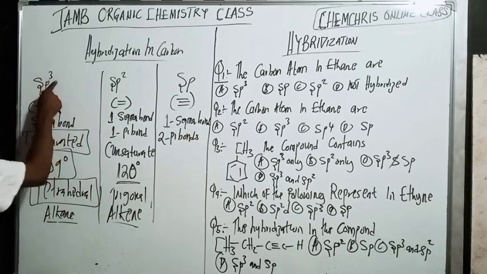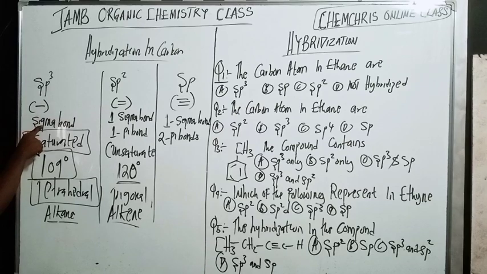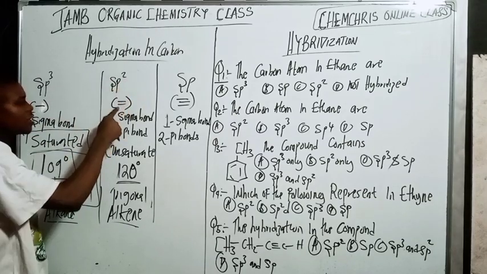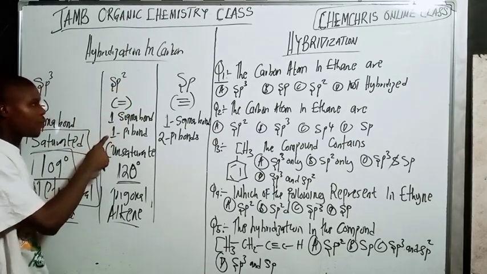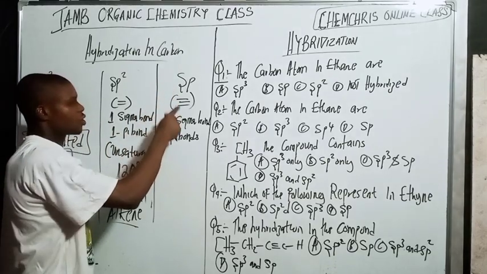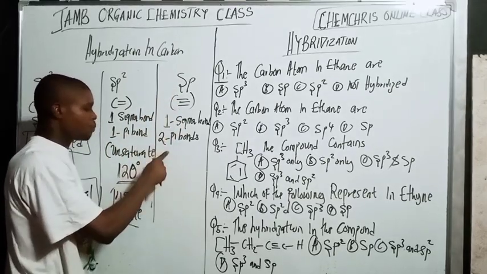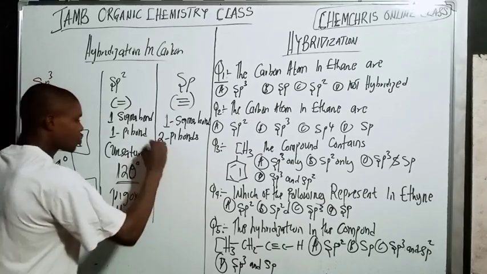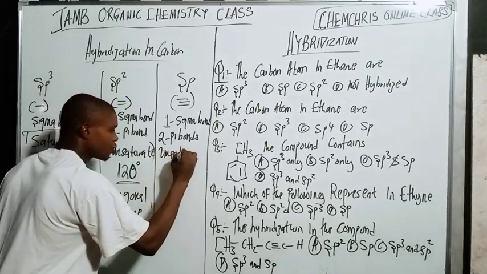So sp3 is a single bond, just a sigma bond. sp2 is a double bond, one sigma bond, one pi bond. sp is a triple bond, one sigma bond, two pi bonds. They are still unsaturated.